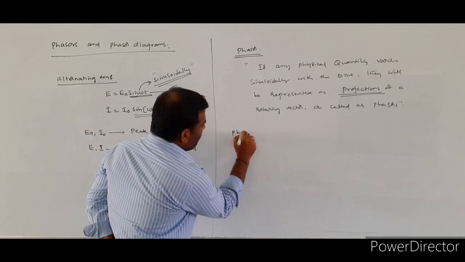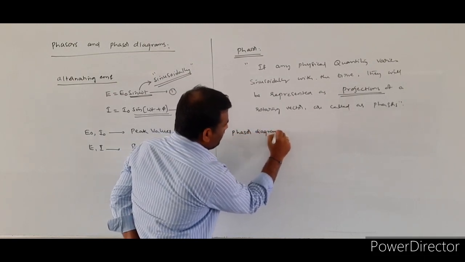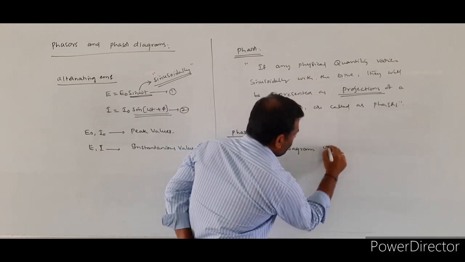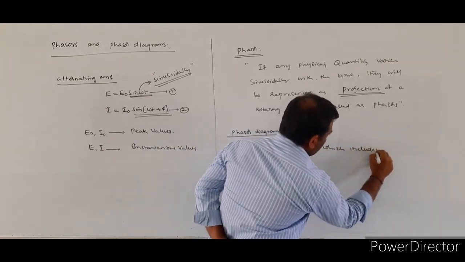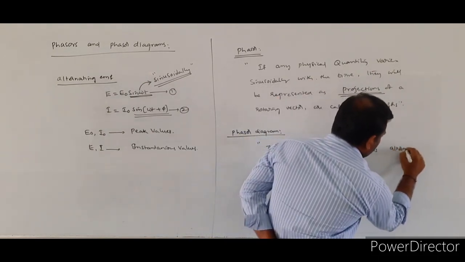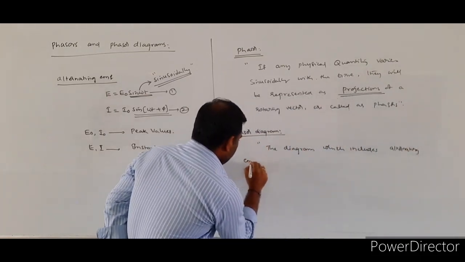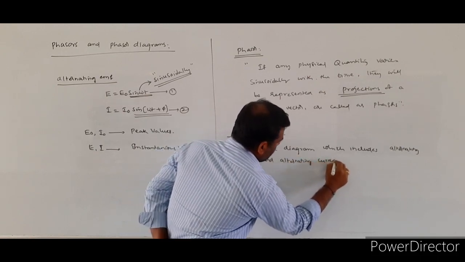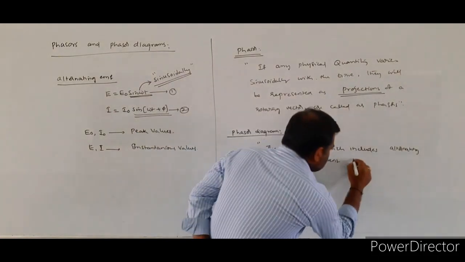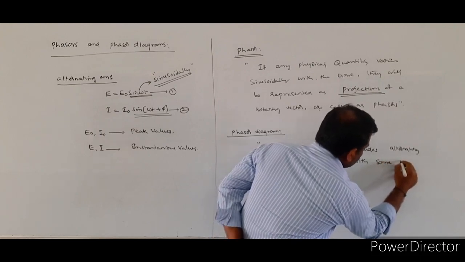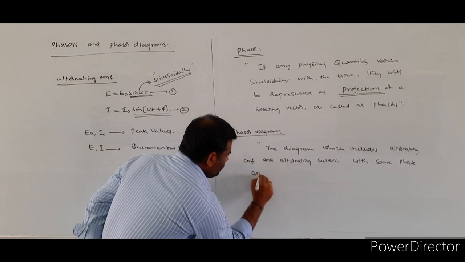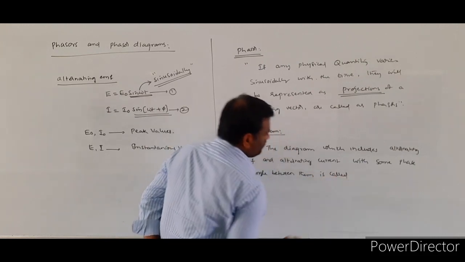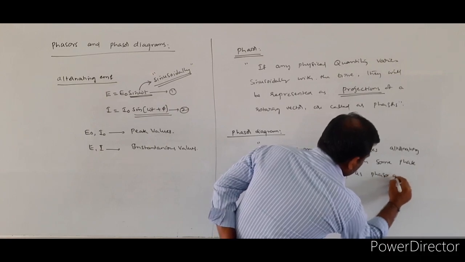See the definition of phasor diagram: the diagram which includes alternating EMF and alternating current, with some phase angle between them, is called a phasor diagram.